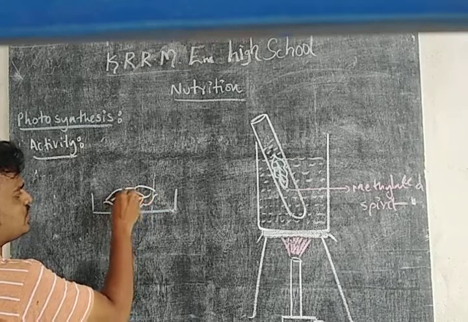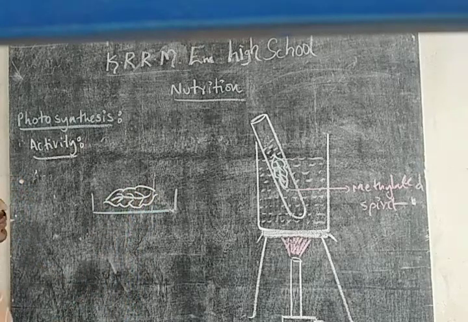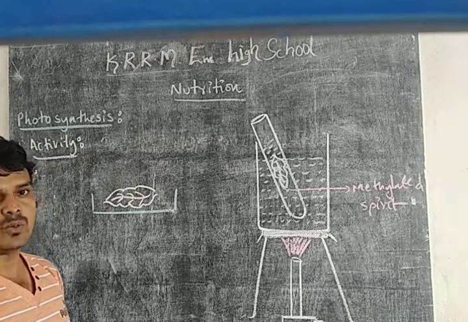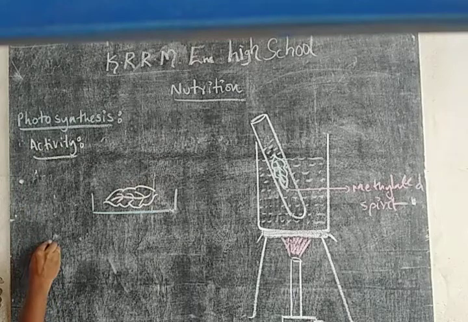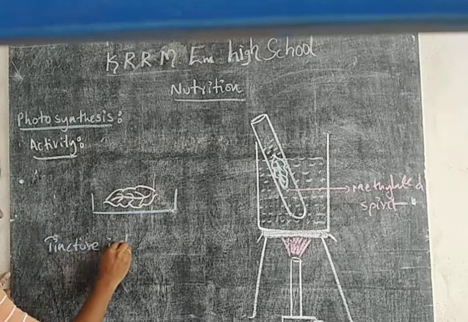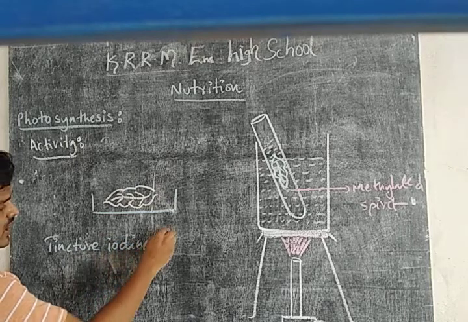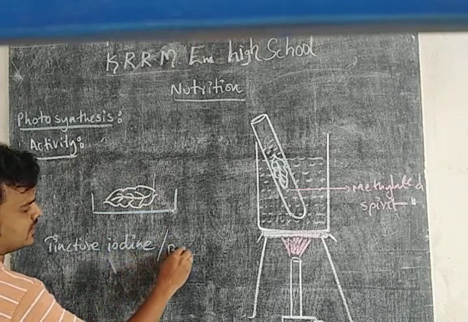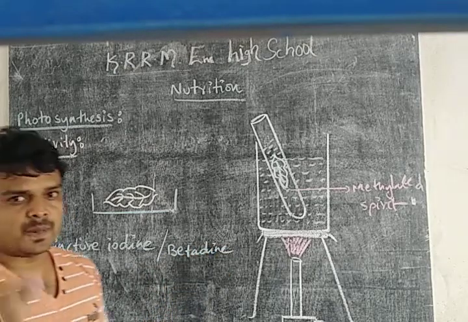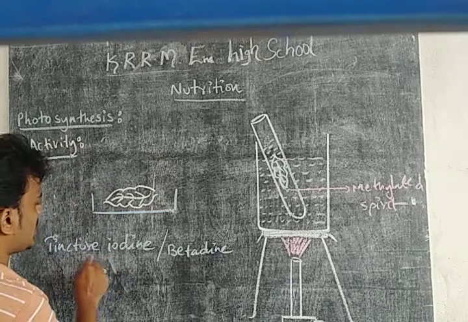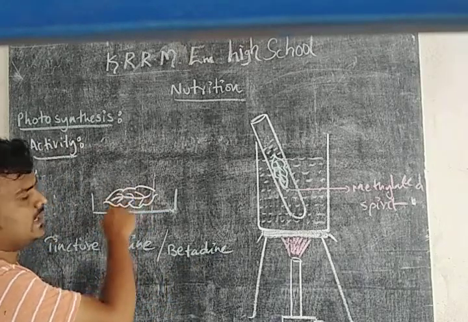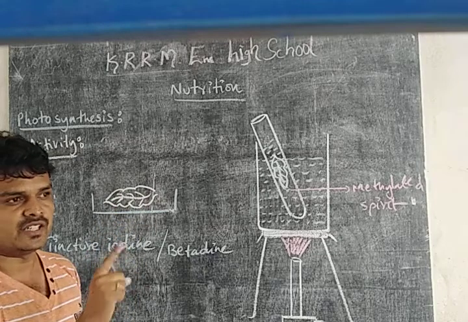Now what is our aim? To test the presence of starch. For this purpose, we require tincture iodine or betadine. With the help of an ink filler, add 1 or 2 drops of tincture iodine or betadine on the surface of the pale leaf and distribute it with the help of a toothpick.